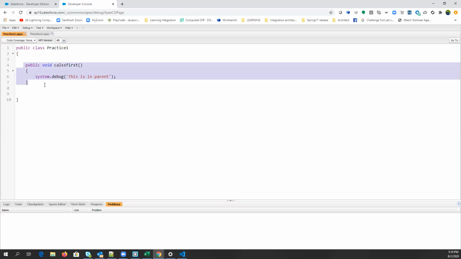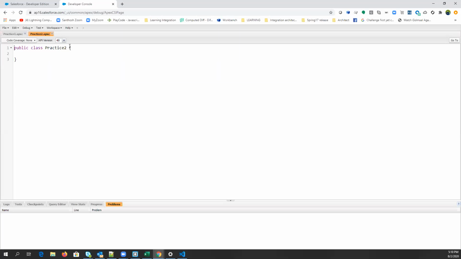So in that case, you will inherit this class. If it was not Apex, if it was .NET or some other language, then you can simply inherit that. How? There is a keyword called extends, and you simply pass the class name that you want to inherit. Yes, this is the syntax.